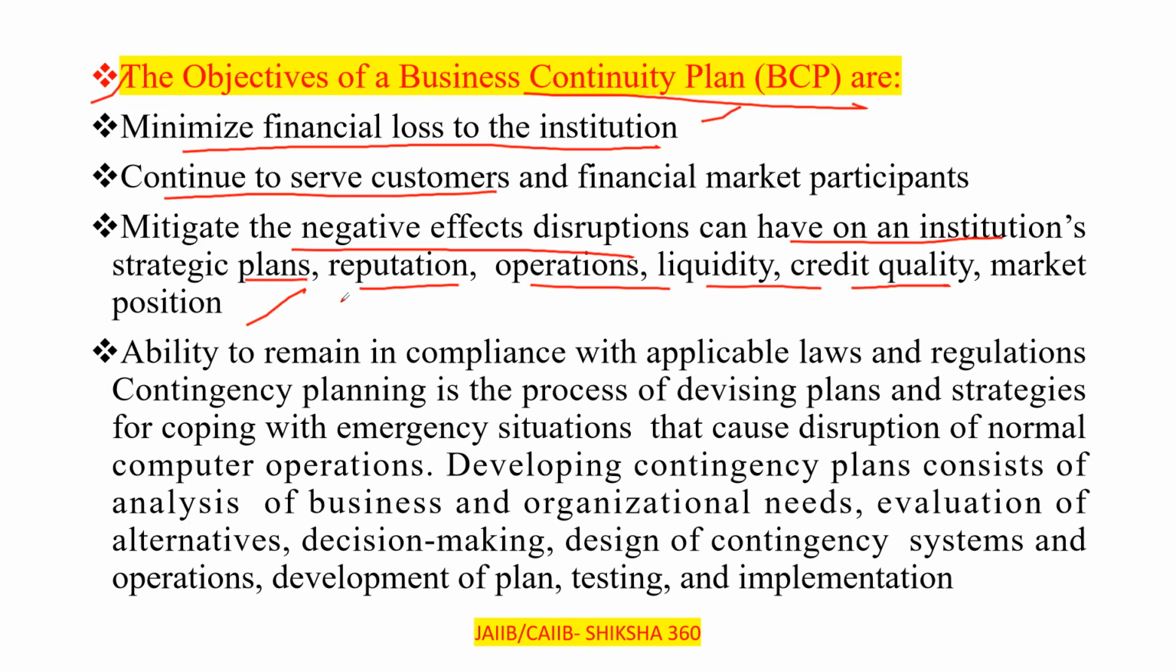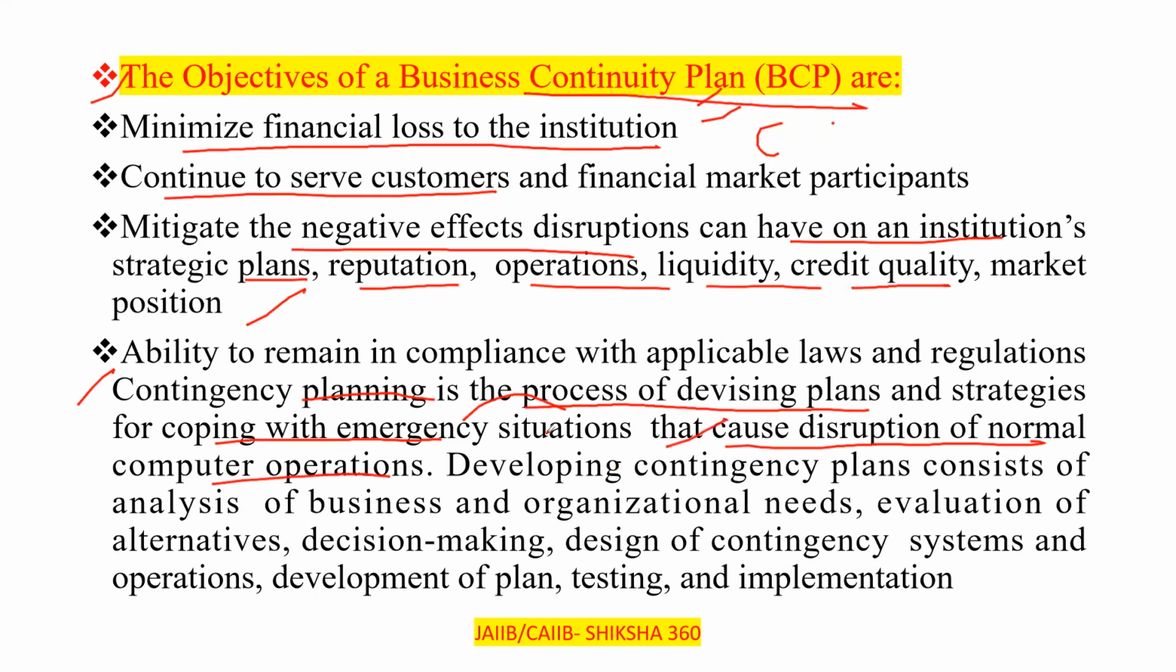Contingency planning is a process, like the business continuity plan. You are already aware that there is a contingency fund. For the government also, there is a contingency fund that is used for emergency situations. Similarly, contingency planning is the process of devising plans and strategies for coping with, and handling, emergency situations that cause disruption of normal computer operations.